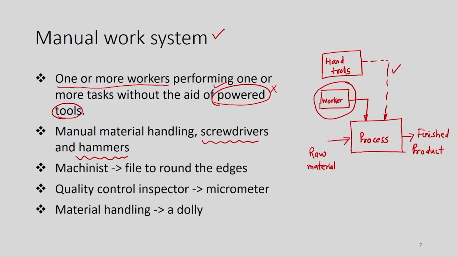So, this is also a manual work system. Third one, as far as material handling is concerned, there is a dolly and a person is conveying material or things on a dolly. That is also an example of a manual work system.